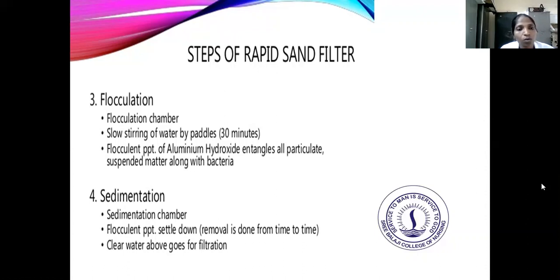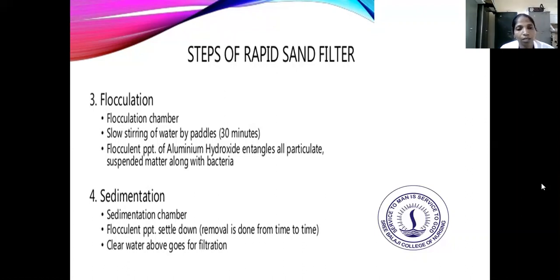Next, the water will go to the sedimentation tank. In the sedimentation chamber, the flocculant settles down, and the removal is done from time to time. So the flocs settle in the sedimentation tank, and the water will be sedimented for hours.